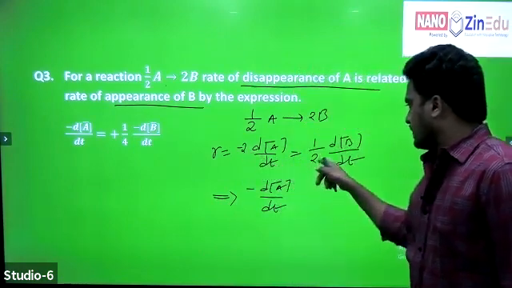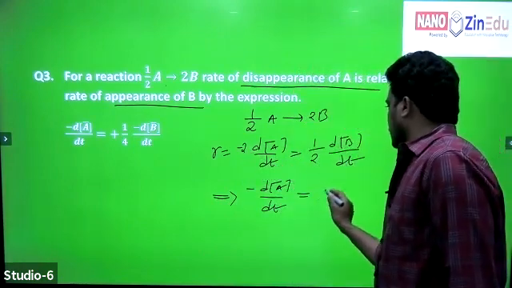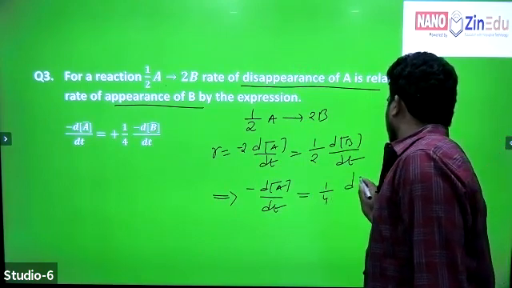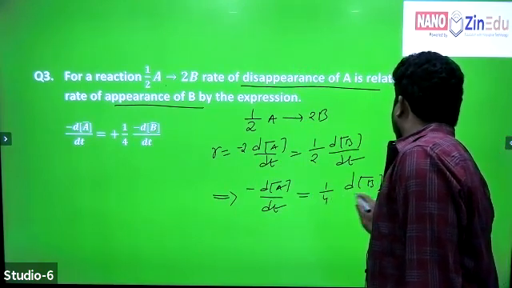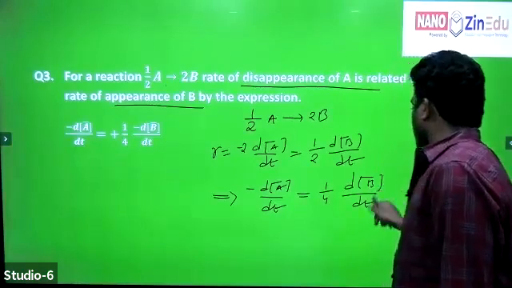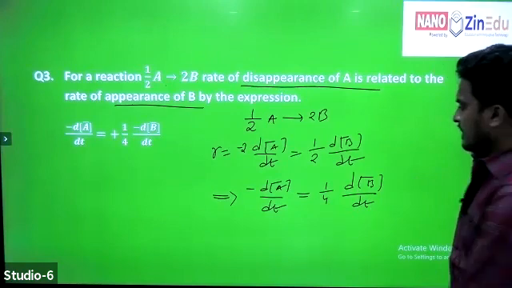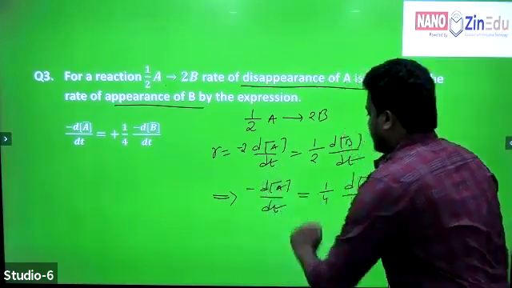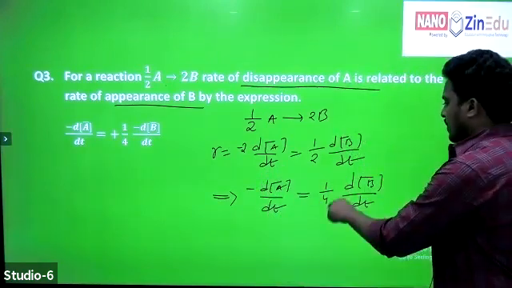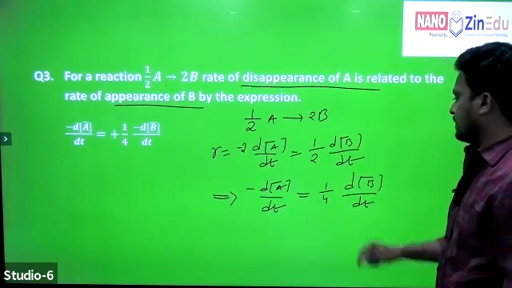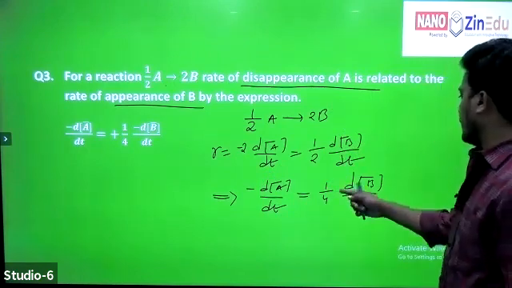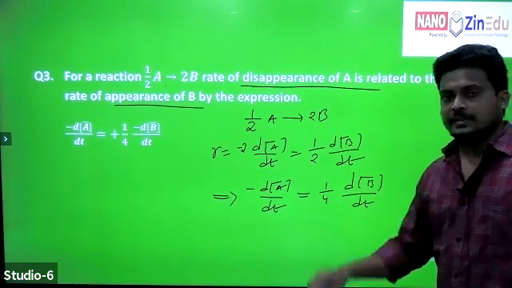Now I am taking 2 to this side. Then it becomes 1 by 4. What is d[B]/dt? It is the rate of appearance of B. So the rate of disappearance of A is equal to 1 by 4 times, which means 0.25 times the rate of appearance of B, right?